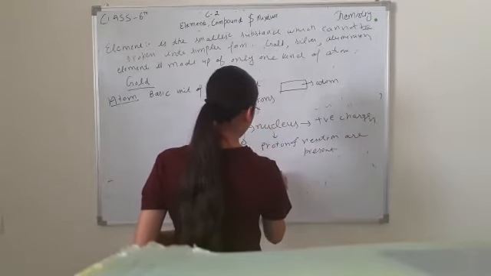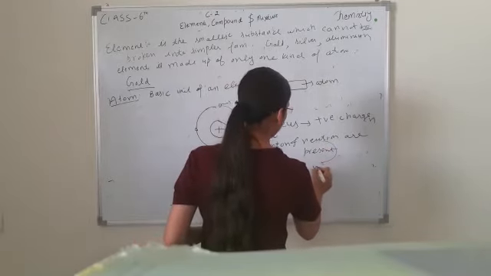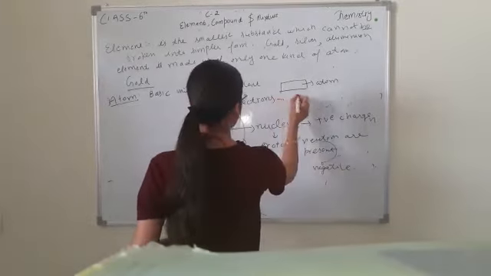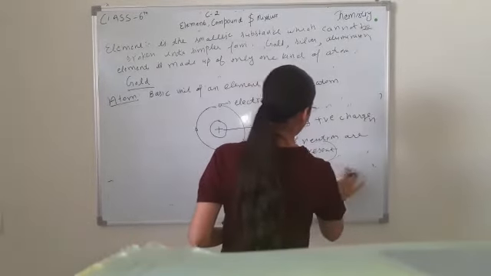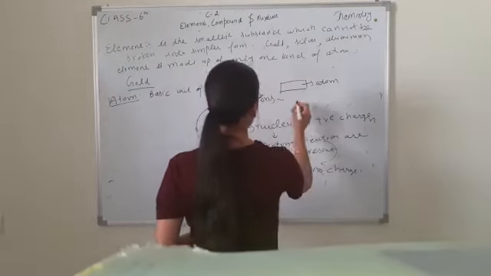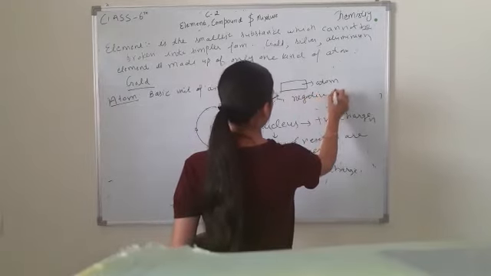Proton has a positive charge, neutron has no charge, and electron has a negative charge.